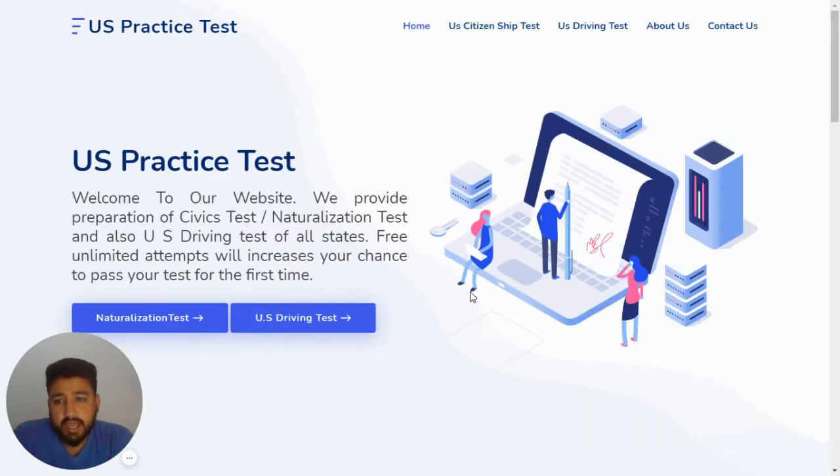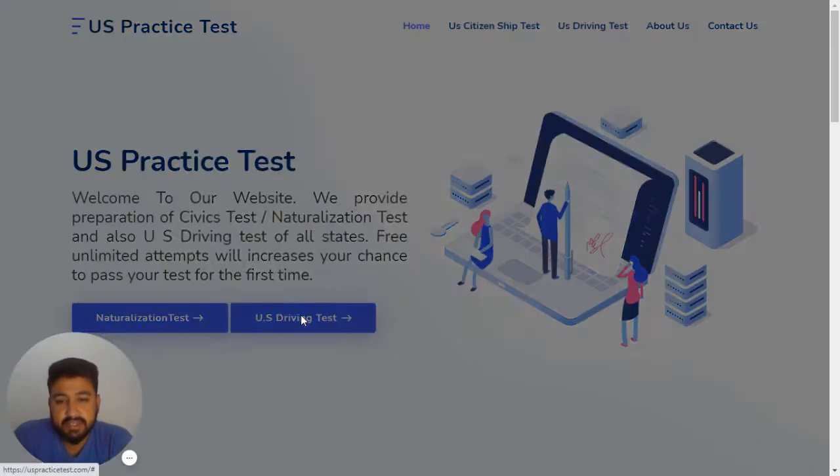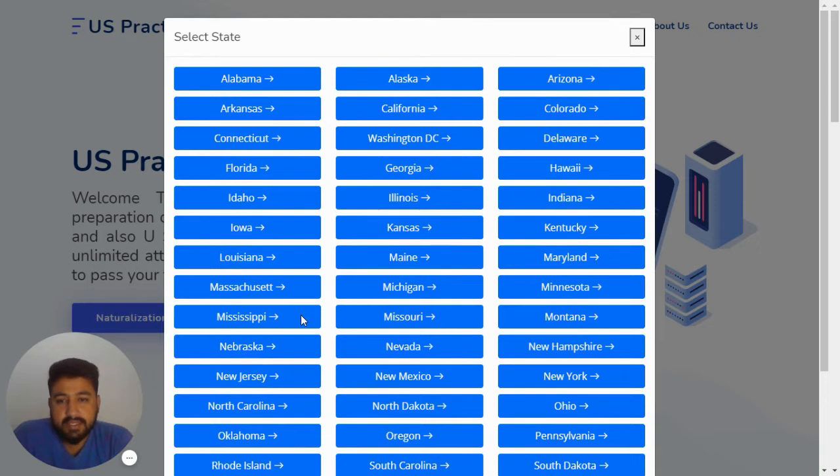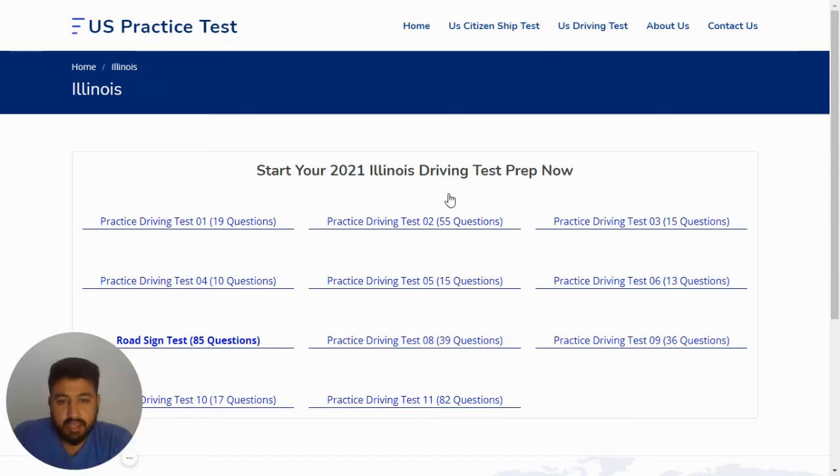So, as usual, I am on the homepage of US Practice Test, and I'm going to click on the US Driving Test. Here you will get a page showing different states of US. So, I'm going to click on Illinois, which is there, right? And here I have 10 quizzes, so let's move forward and click on practice driving test number 1.